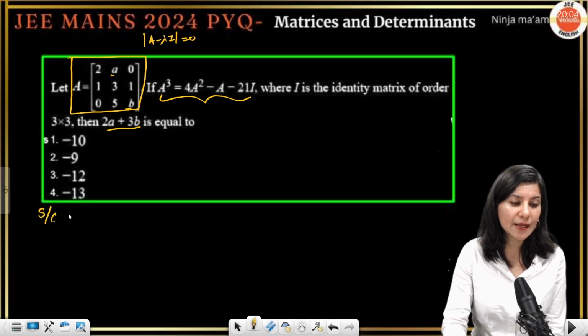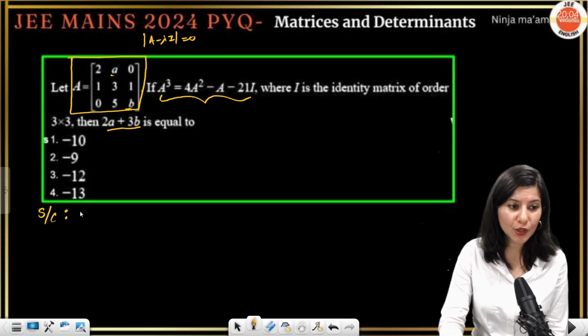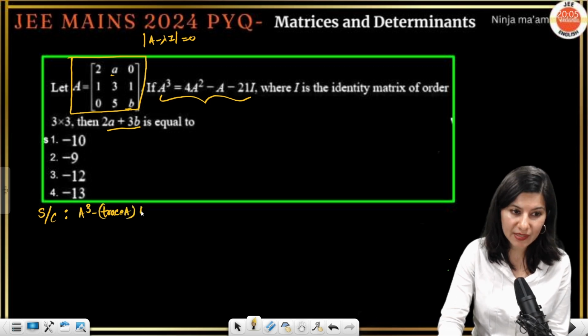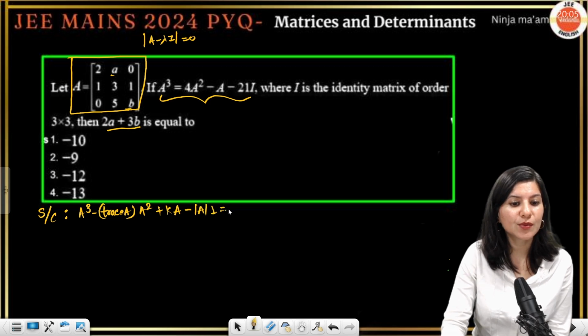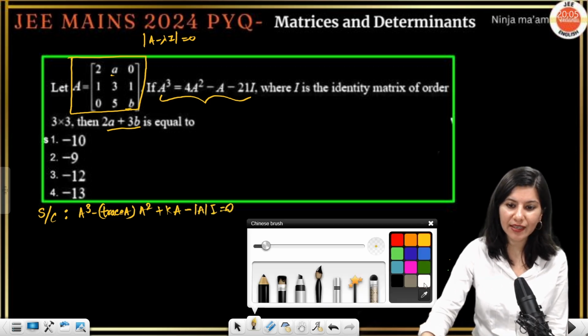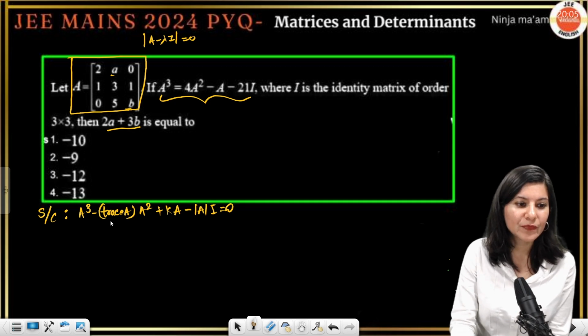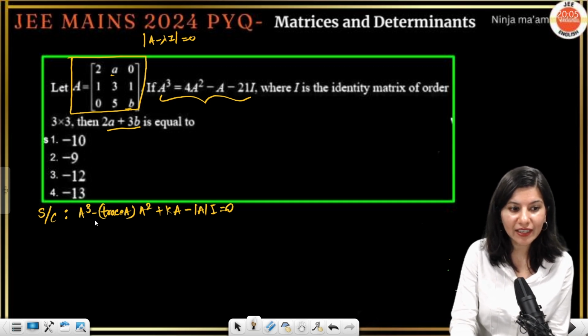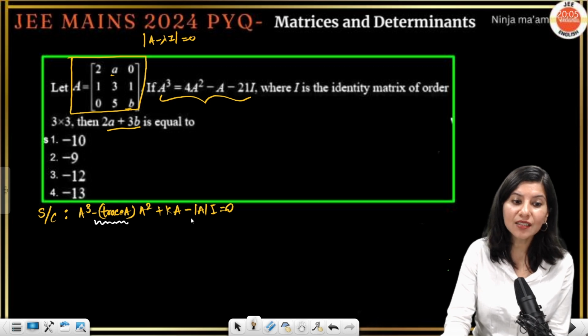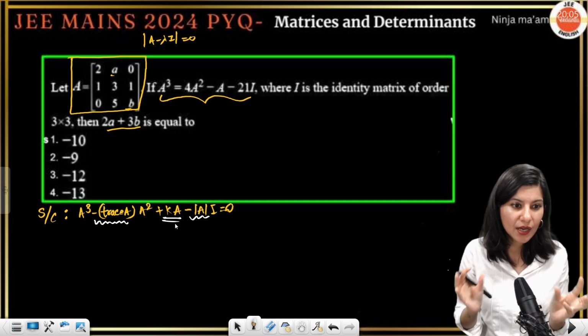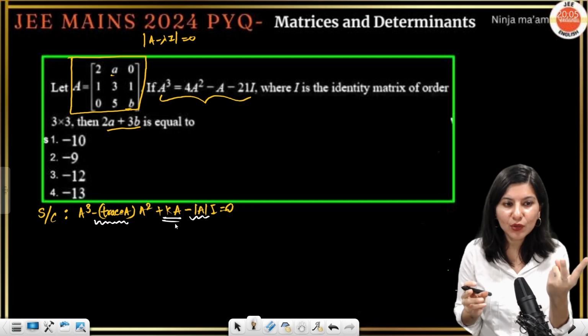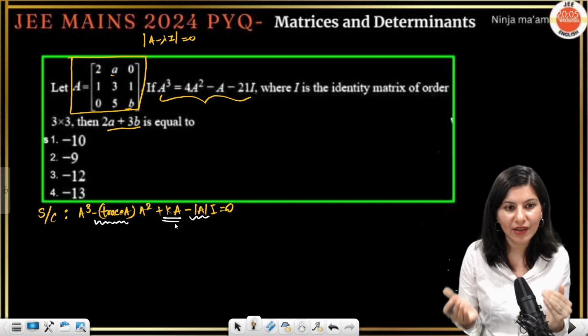So the shortcut says that the cubic polynomial is A cube minus trace of A times A square plus some constant K A minus determinant A I equals 0. The same similar type of shortcut is there in 3 cross 3 as well. It's just that here we can identify the coefficient of A square and the coefficient of identity matrix. We cannot identify this constant K. So we cannot identify the complete cubic polynomial, but we can get two values. If we compare, we can get A and B value. Let me show you how.